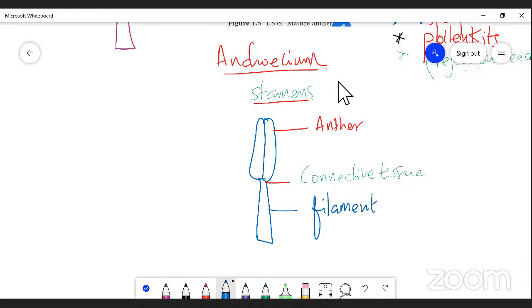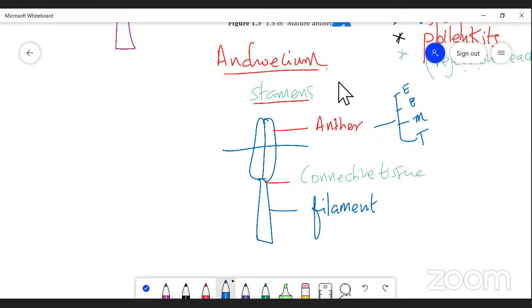Right, anther. We have taken a cross section of the anther, and we have discussed the four walls of the anther: epidermis, endothelium, middle layer, and tapetum. The first one is epidermis, the second is endothelium, the third is middle layer, and the fourth is tapetum. Already we discussed. Next, the anther cavity.